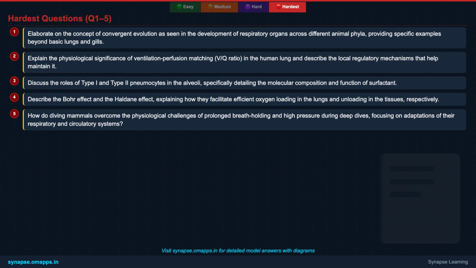3. Discuss the roles of type I and type 2 pneumocytes in the alveoli, specifically detailing the molecular composition and function of surfactant. 4. Describe the Bohr effect and the Haldane effect, explaining how they facilitate efficient oxygen loading in the lungs and unloading in the tissues, respectively.